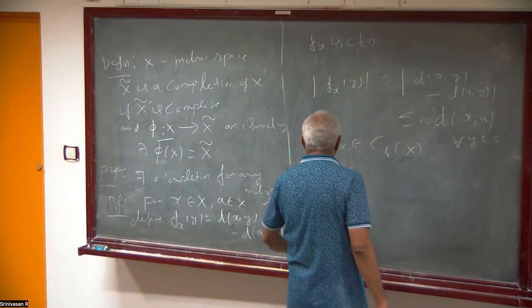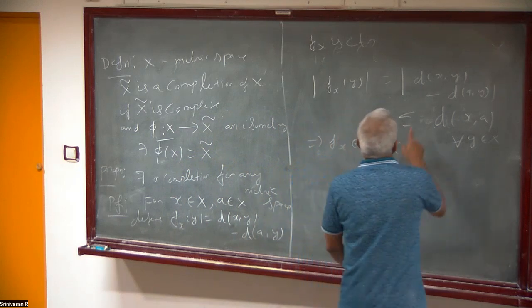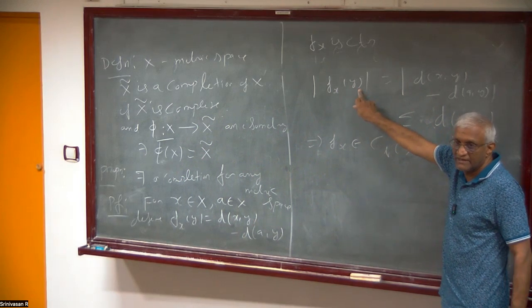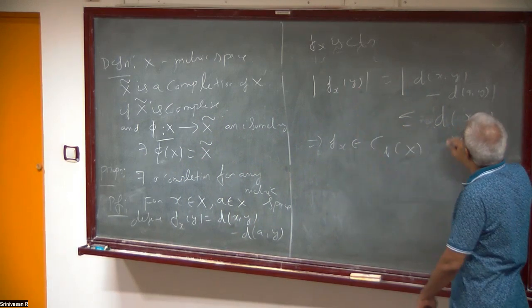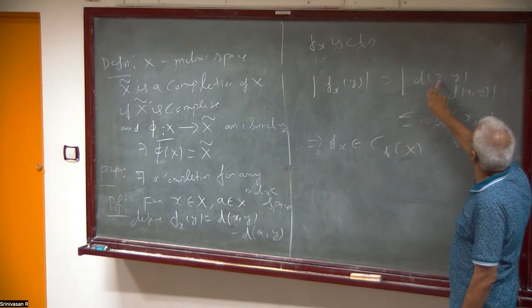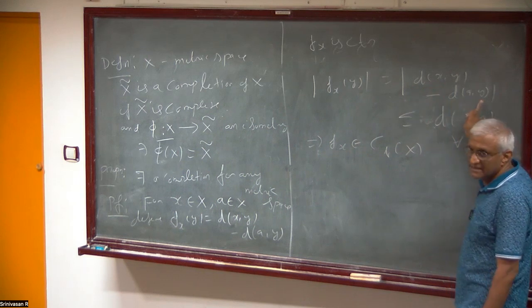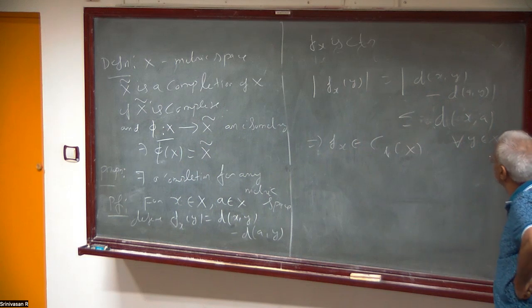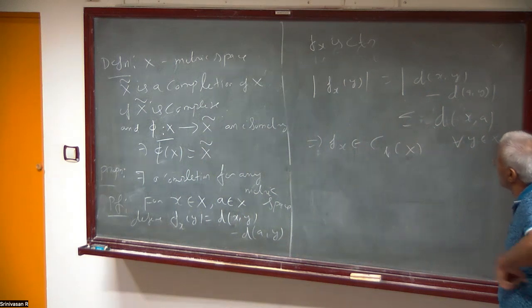Okay, so we have this. If you evaluate f_x at x, you just see what f_x at x is. f_x at x is going to be, this is 0, and the f_x at x is d(a,x).